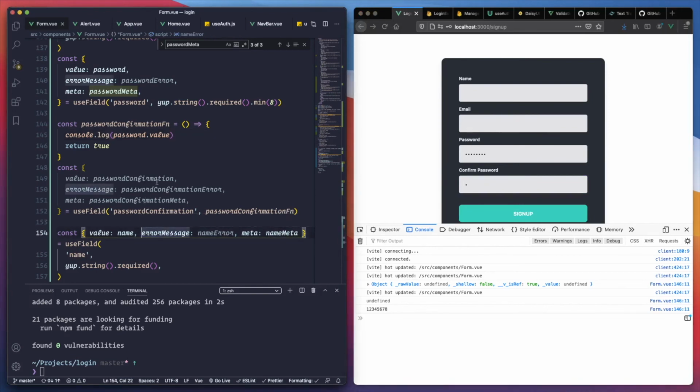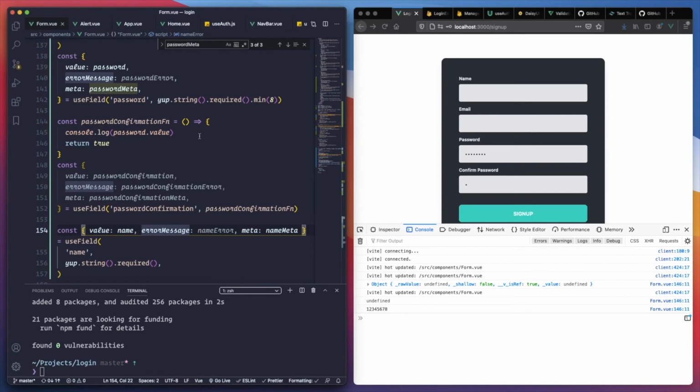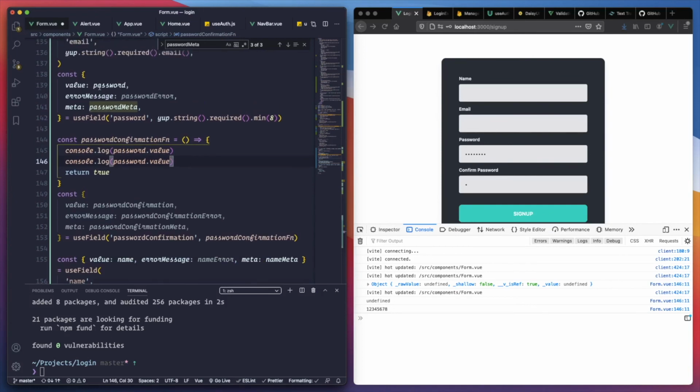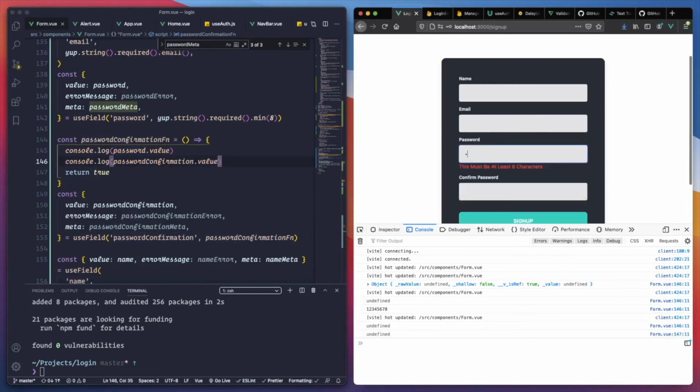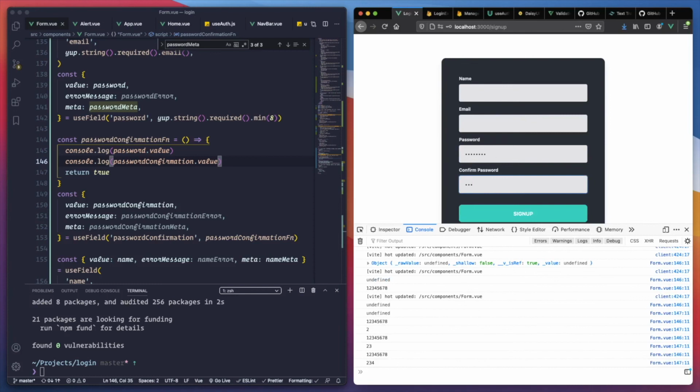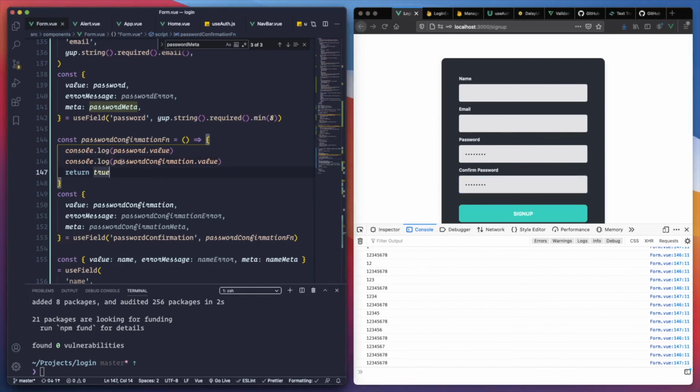Cool. Now let's do our console log. Let's console log password confirmation too. So let's do 1, 2, 3, 4, 5, 6, 7, 8. Okay, we need to do it through the value section.